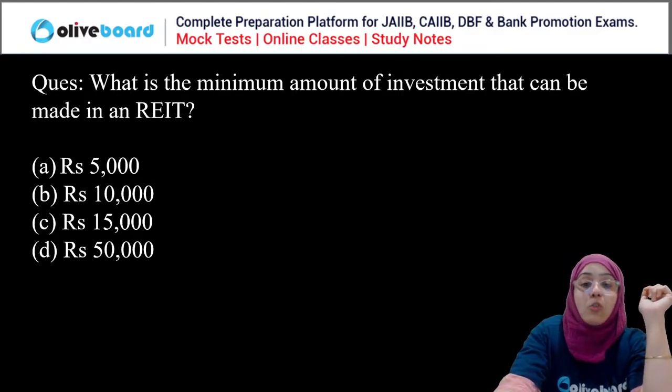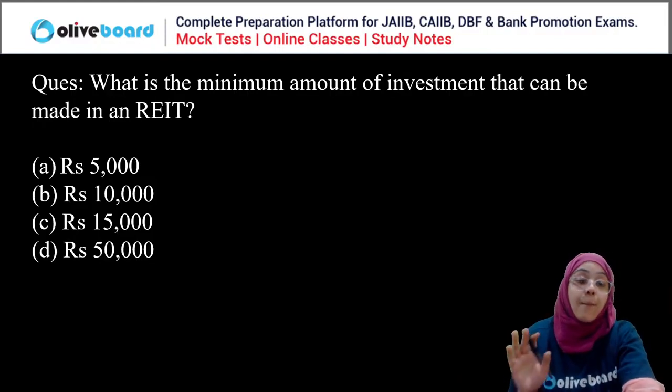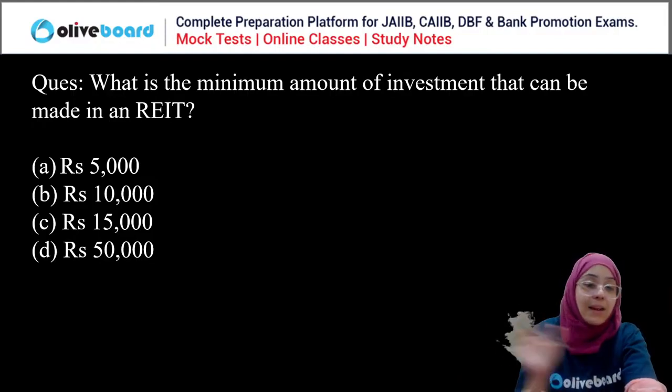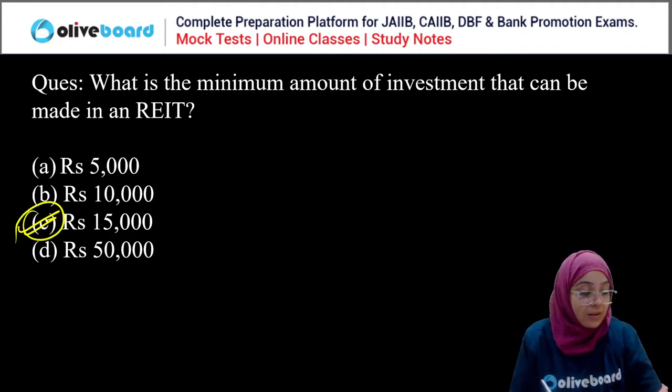So what is the minimum amount of investment made in a REIT? Everyone, please answer this question. The minimum amount of investment made in a REIT is 15,000. Okay, so the correct answer is 15,000.